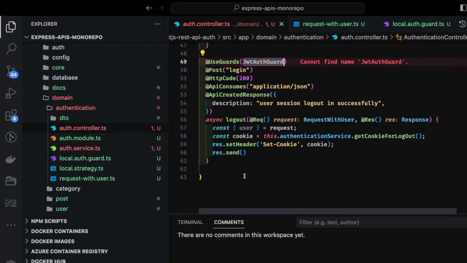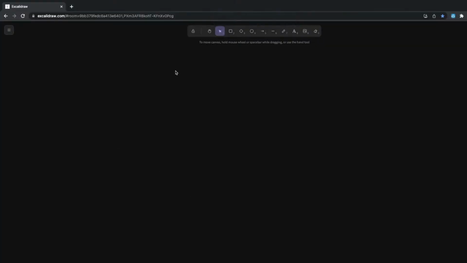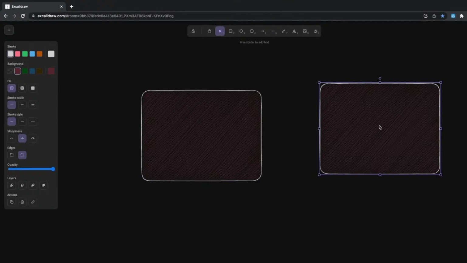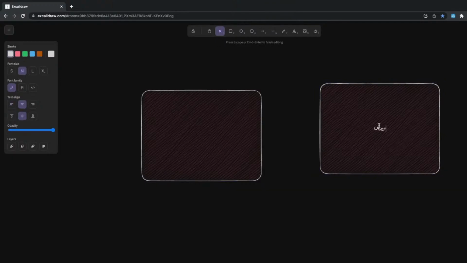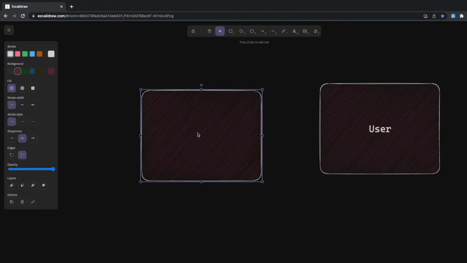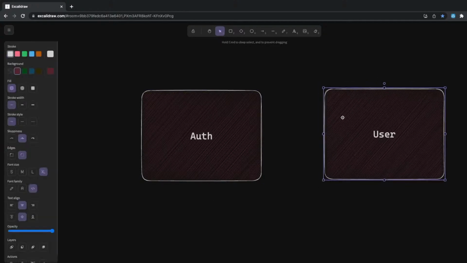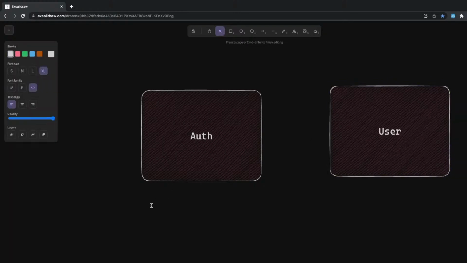So if I try to draw it on a simple chart, how the whole process looks like. This is also important, like what we are doing here. This is, let's say, the user module, and this is our auth module. User module is accessing the data from the database. This is our auth module. Okay, so we are also using these strategies. What we are using is local strategy, and then there is another thing, JWT strategy.